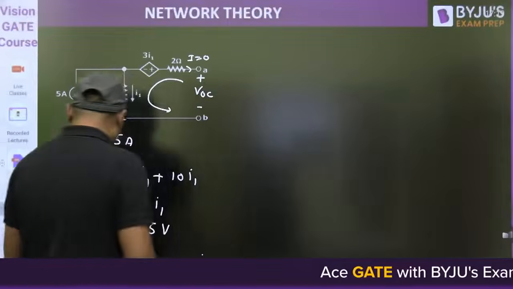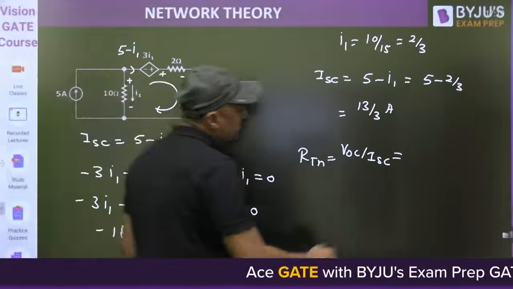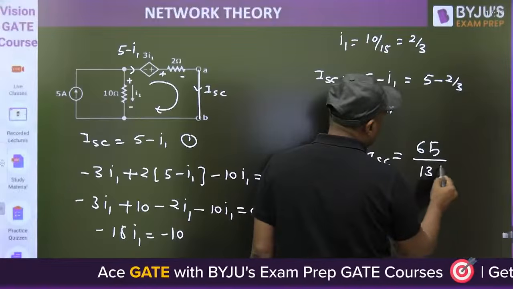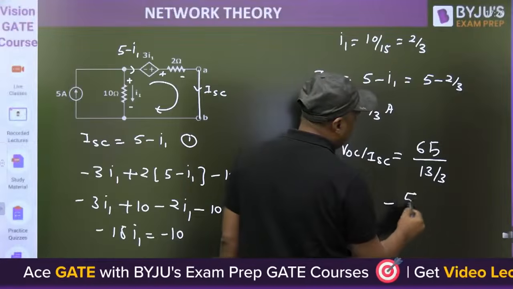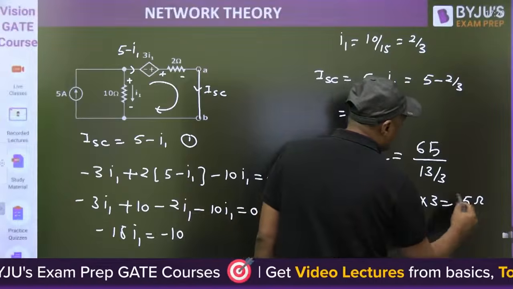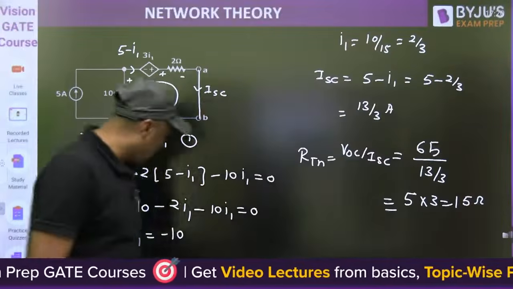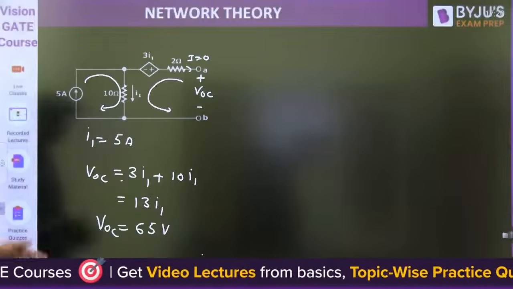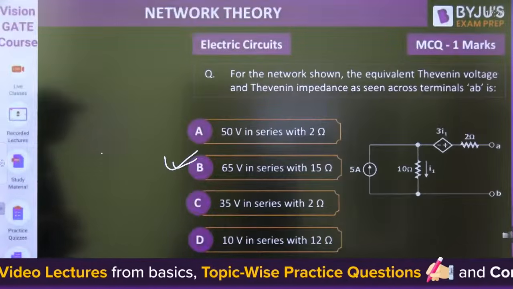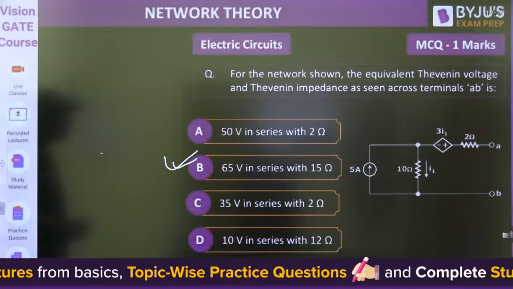VOC is 65. So 65 divided by 13 by 3, it will become 5 into 3, that is 15 ohm. So already one answer is correct. That's why no need to calculate the second one, and that is the 65 volt with 15 ohm in series. B is the answer.